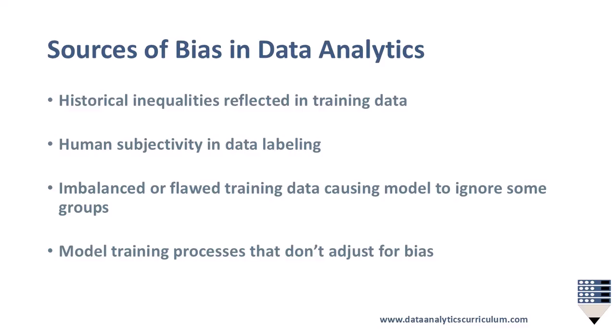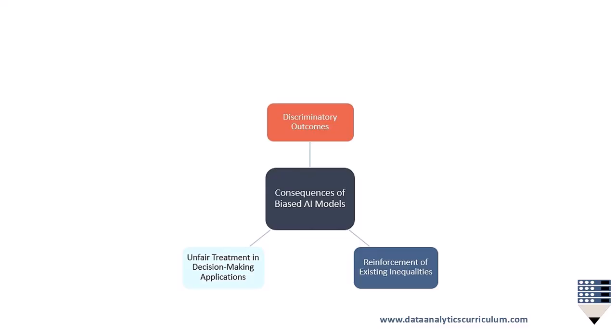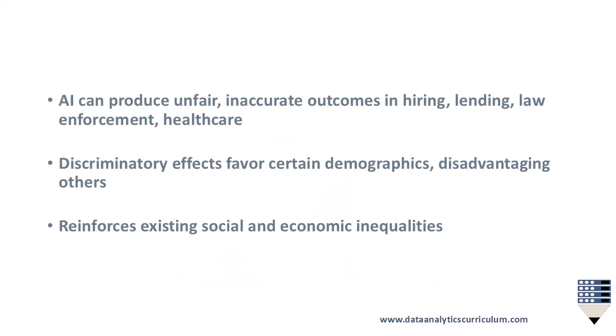Sources of bias. Bias often comes from historical inequalities reflected in training data, human subjectivity when labeling data, imbalanced or flawed datasets that ignore some groups, and model training processes that don't correct for bias. The consequences are serious. AI can produce unfair or inaccurate outcomes in areas like hiring, lending, law enforcement, and healthcare. Decisions may favor certain demographics and disadvantage others, reinforcing existing social and economic inequalities.